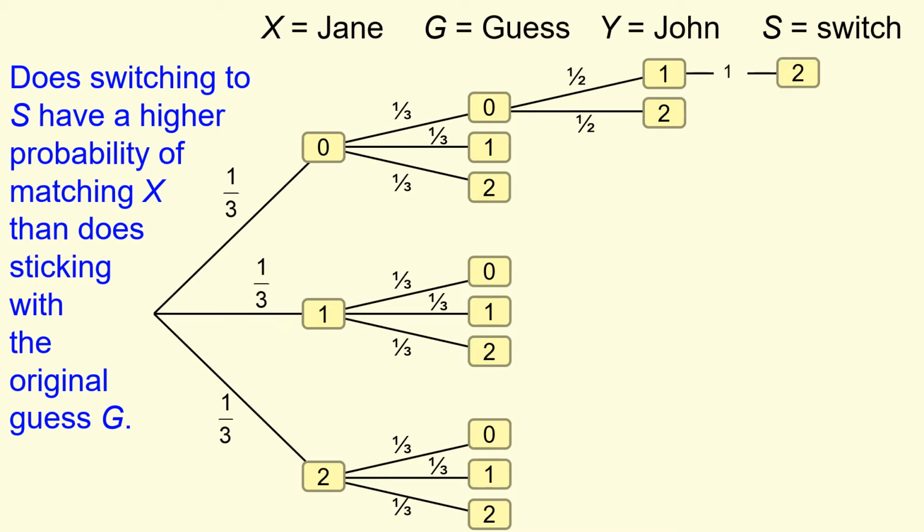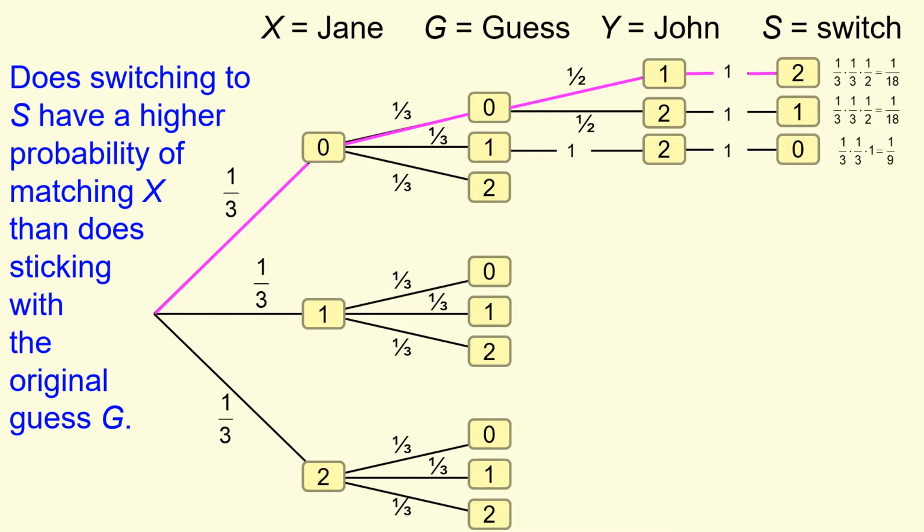If I then switch, then I would pick a 2 if John picked a 1, and that would have a 1/18th chance of occurring, just the product of those three edges. If John picks a 2, I'd pick a 1, there's a 1/18th chance. If Jane picks 0 and John shows me 2 and I guessed 1, then I would have to switch to 0.